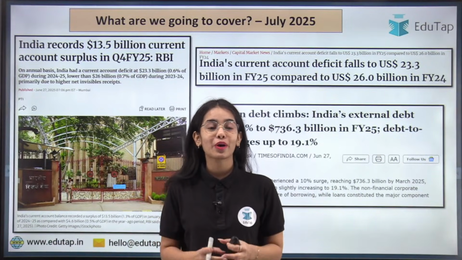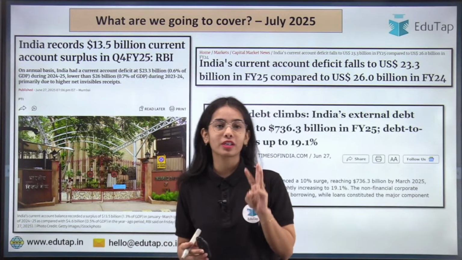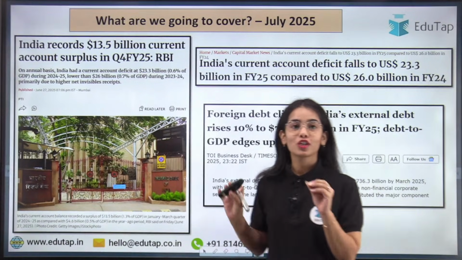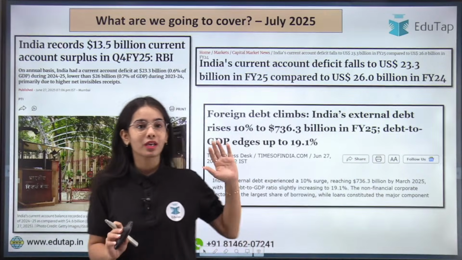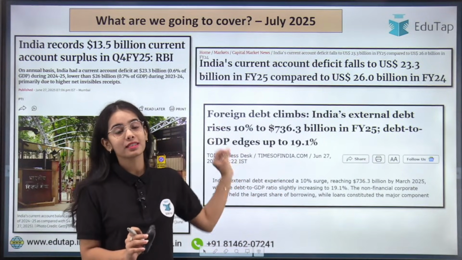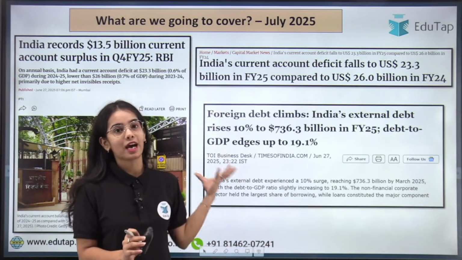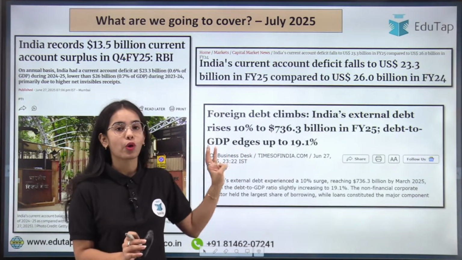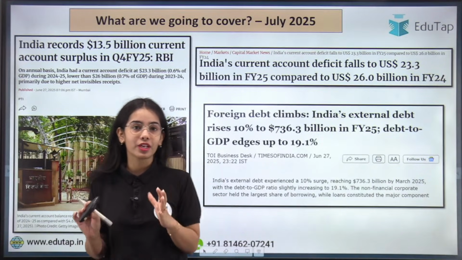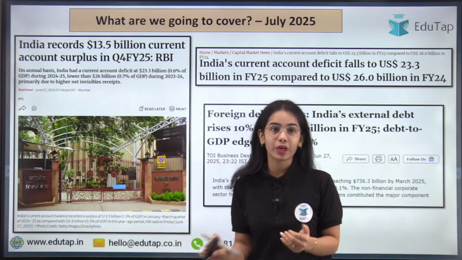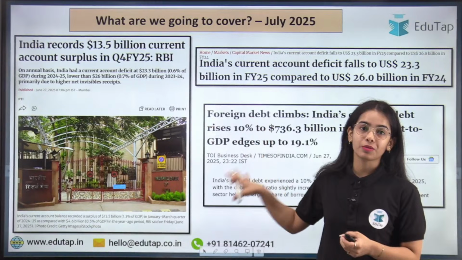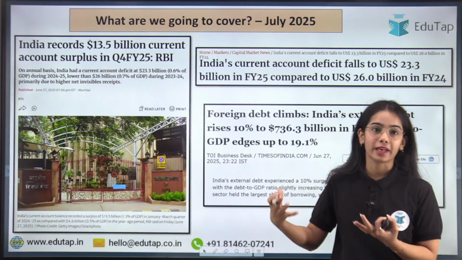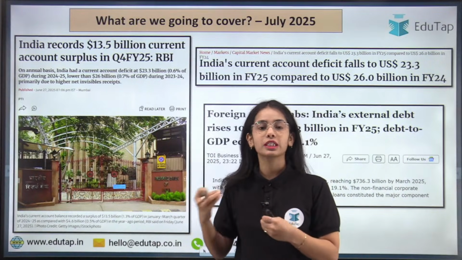In today's session, we are going to discuss three very important RBI notifications and three very important finance current affairs. These are important because of the yearly data that the press releases have shown. So these are the RBI press releases, and they have shown the yearly data that is very important from the examination point of view. From such kind of news articles and RBI press releases, in previous years we have also seen direct questions, and I will tell you where the questions have come from.